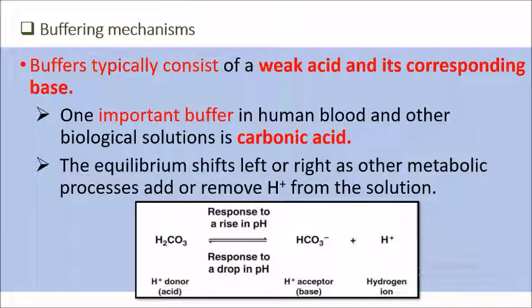Typically it consists of a weak acid and its corresponding base. And one important buffer in our body, in human blood specifically, is carbonic acid. As you can see in the figure here, the equilibrium shifts left or right by adding or removing hydrogen ions from the solution.